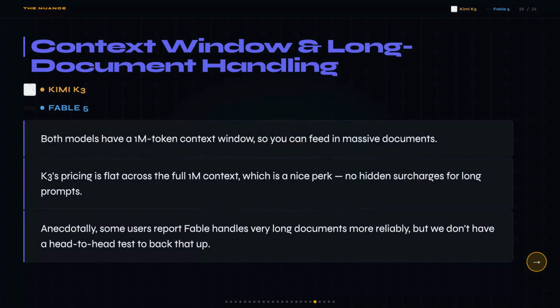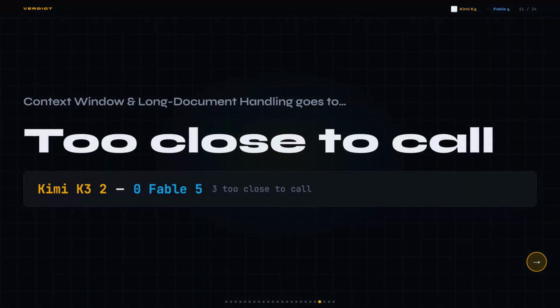I want to be honest with you guys here. The on-paper numbers are identical, but some users report Fable 5 handles very long documents more reliably in practice. And I don't have a head-to-head test to back that up, so I'm not scoring it. Though it's worth keeping in mind if you're regularly feeding in 500,000 plus token documents. I was expecting one of them to have a real edge here, but nope, it's basically the same number, 1 million tokens each. So I'm calling it even, and that wraps the tests at Kimi K3 2, Fable 5 0, 3 tied across 5 benchmarks.